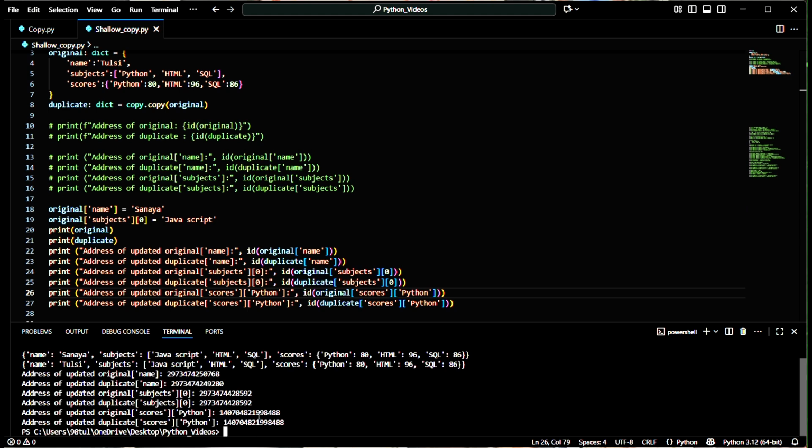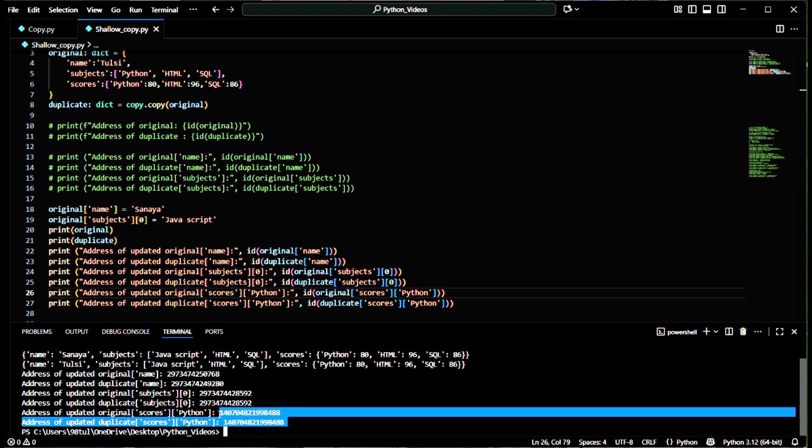Okay. So we can check here that the address of the key Python for the dictionary scores is the same. And why is it the same? We have already discussed that the inner resources have the same address, but the outer resources have different addresses. So this is all about the shallow copy.